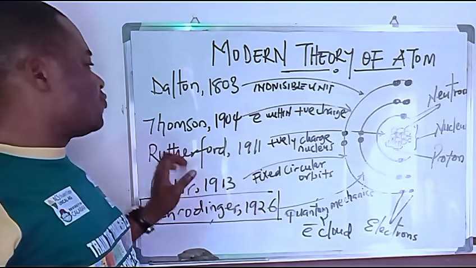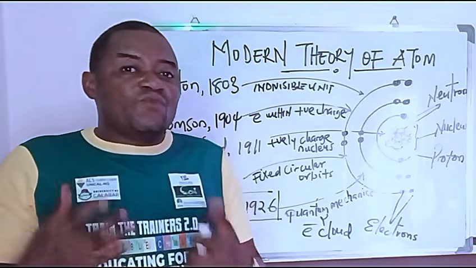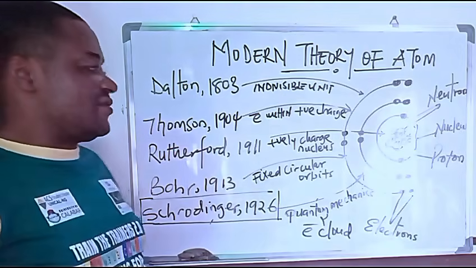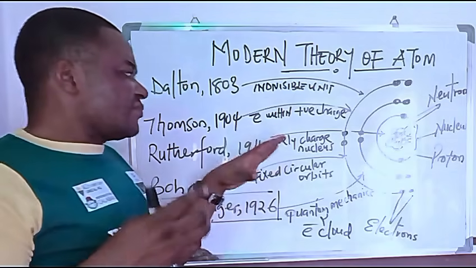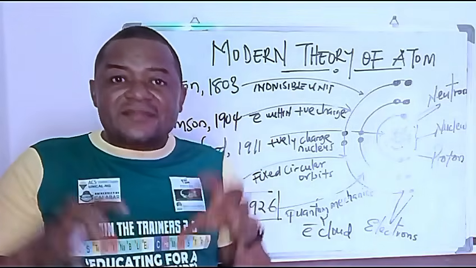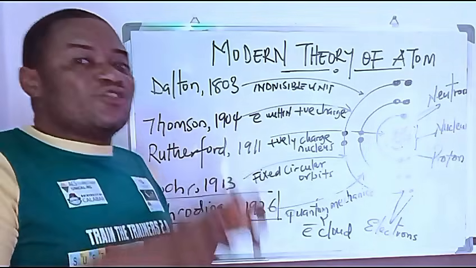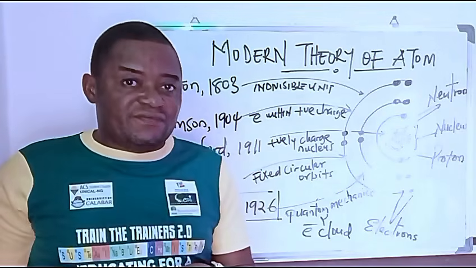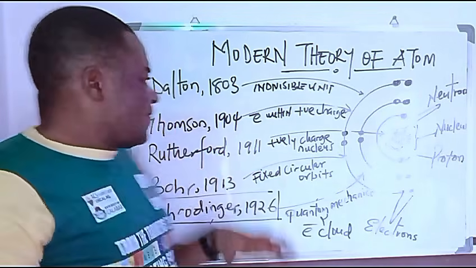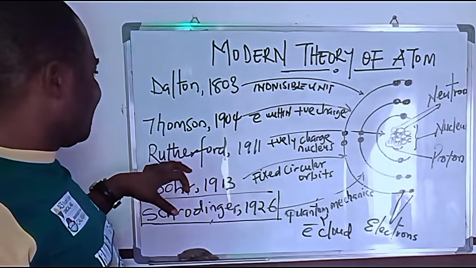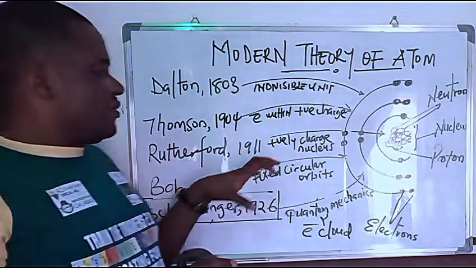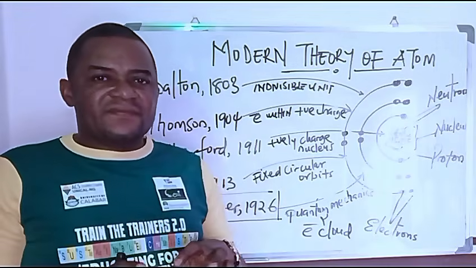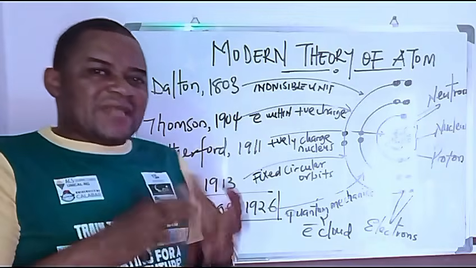So in 1911, Ernest Rutherford was able to bring to the light of science the fact that there was a nucleus in an atom, and that this nucleus is positively charged. Okay, now because of Rutherford's belief in that way, his theory was narrowed.